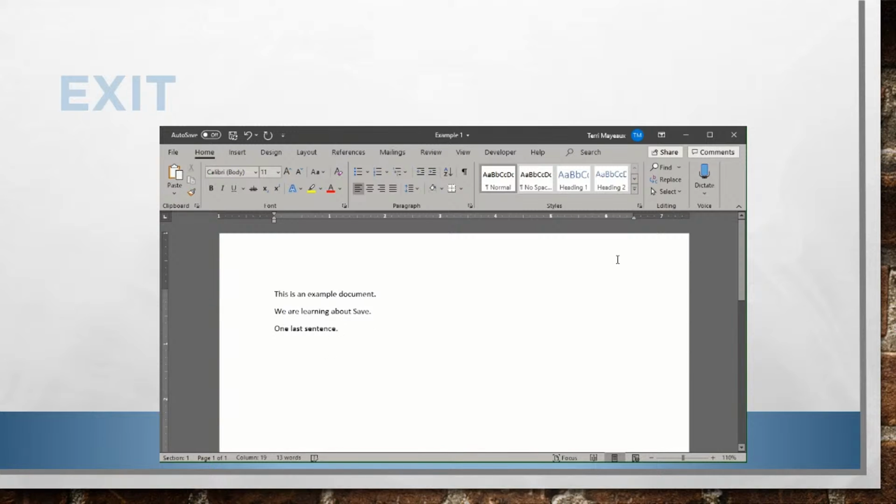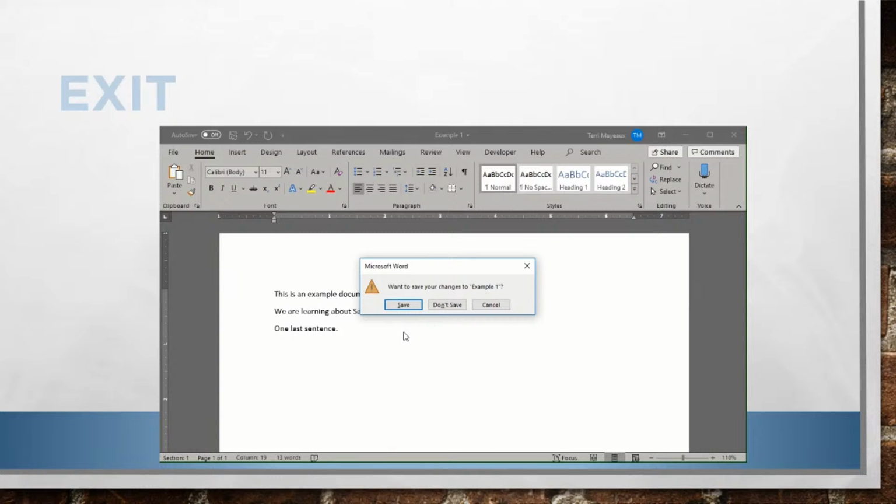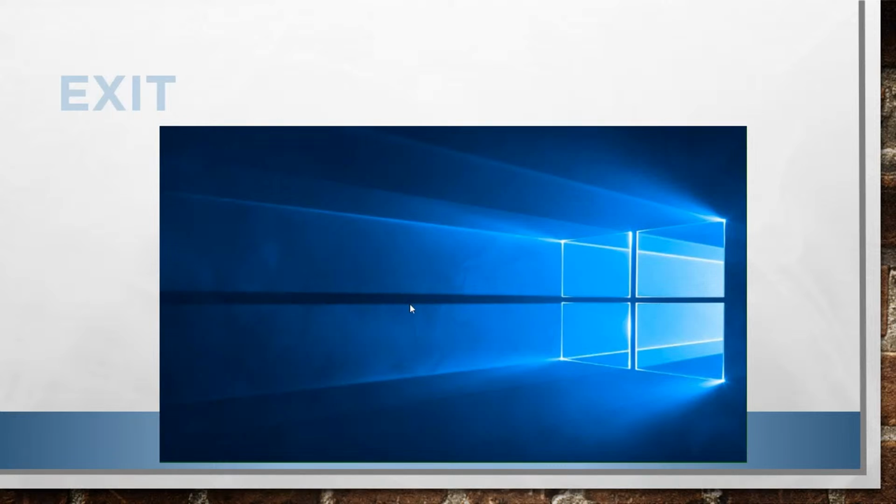Well, let's see. Let's go up to the X on the far right of our screen here. That's the exit. We'll click it, and wow, Word is smart enough to know that we have not saved everything that we've typed on this page, and it says, do you want to save it, or do you want to actually not save it? And sometimes that is a really helpful option as well. Well, in this case, we're going to save, and when we save, Word closes as well.